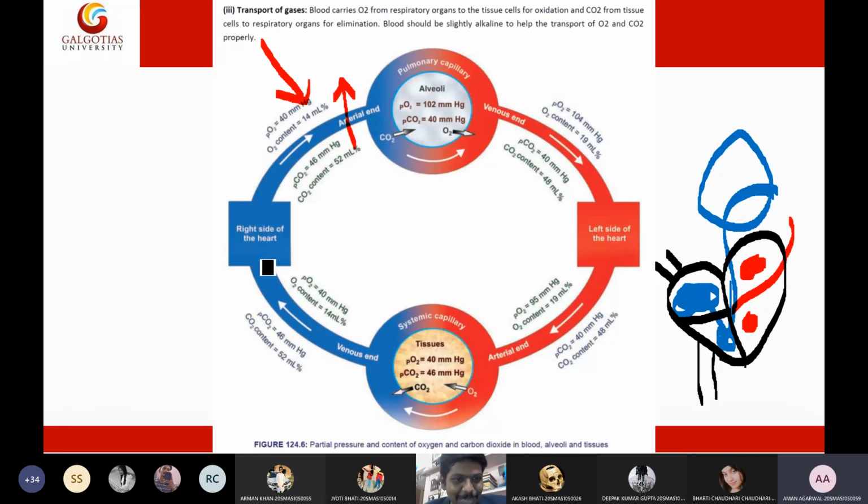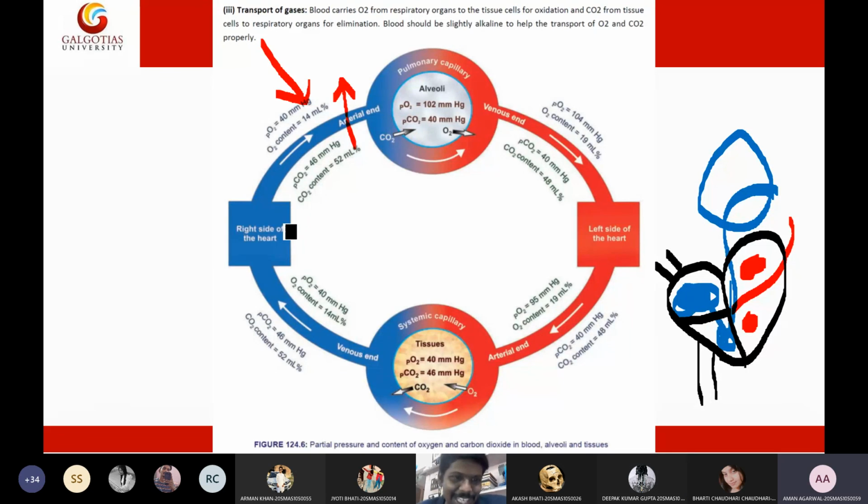These are arteries actually, but they are shown in blue because in the heart, arteries carry deoxygenated blood, and veins carry oxygenated blood. This is the only exception in pulmonary circulation actually.